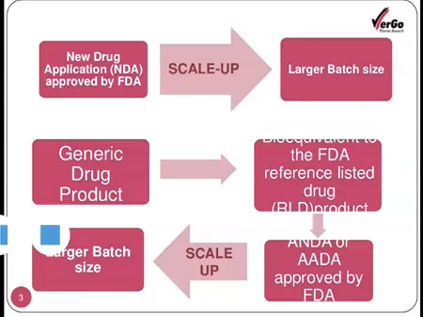Similarly, the generic drug product application, what is known as the abbreviated new drug application, ANDA, is also filed with the FDA before starting the scale up studies, and a similar procedure applies for submitting the changes in the data during the scale up study to the FDA for the subsequent approval process to be completed.